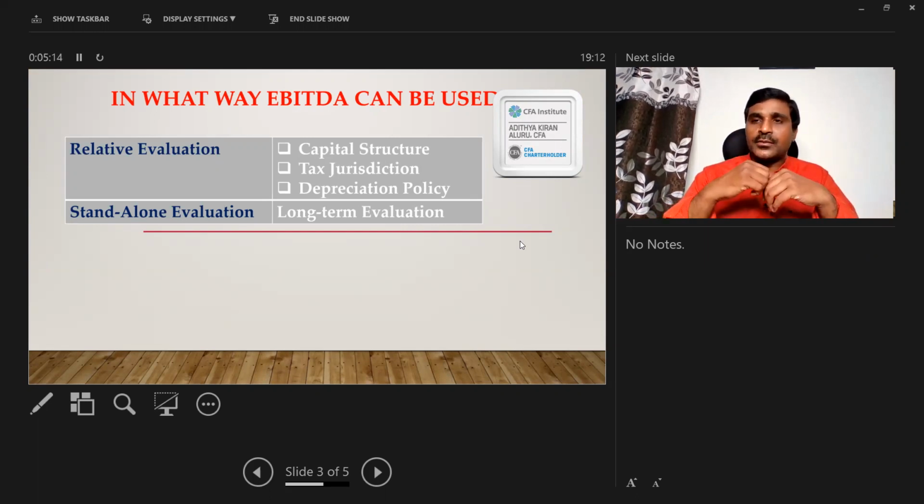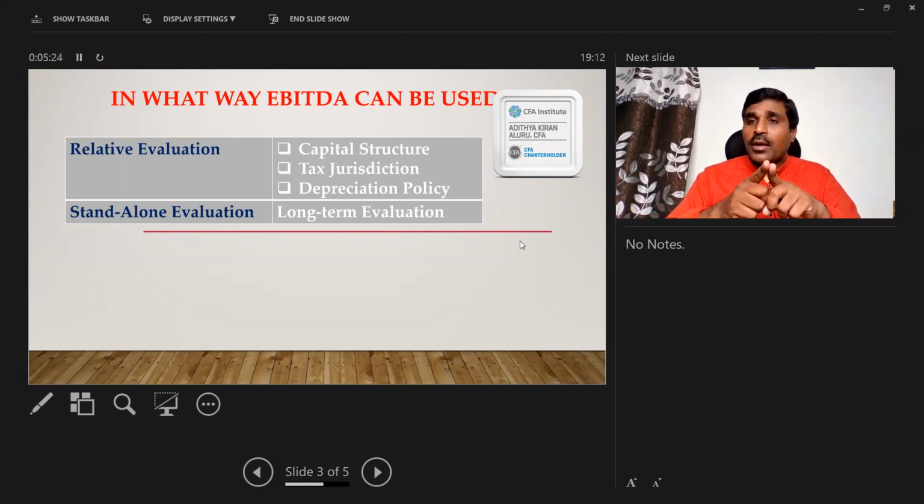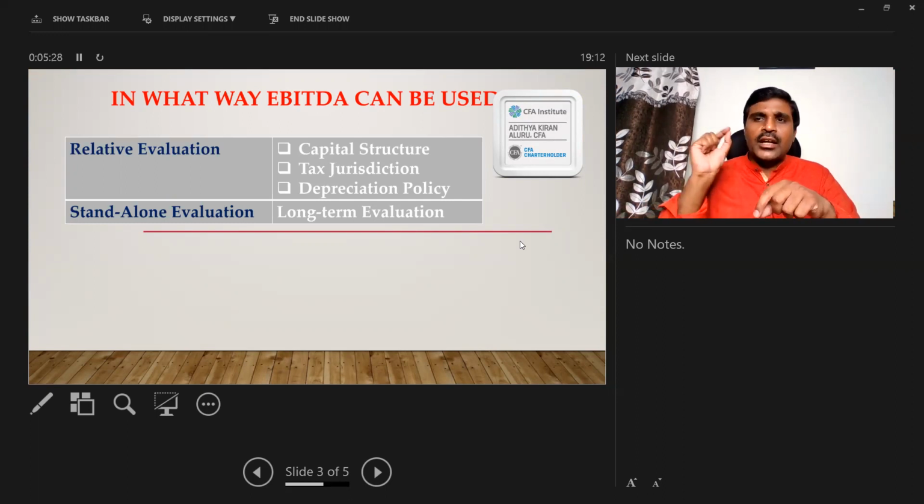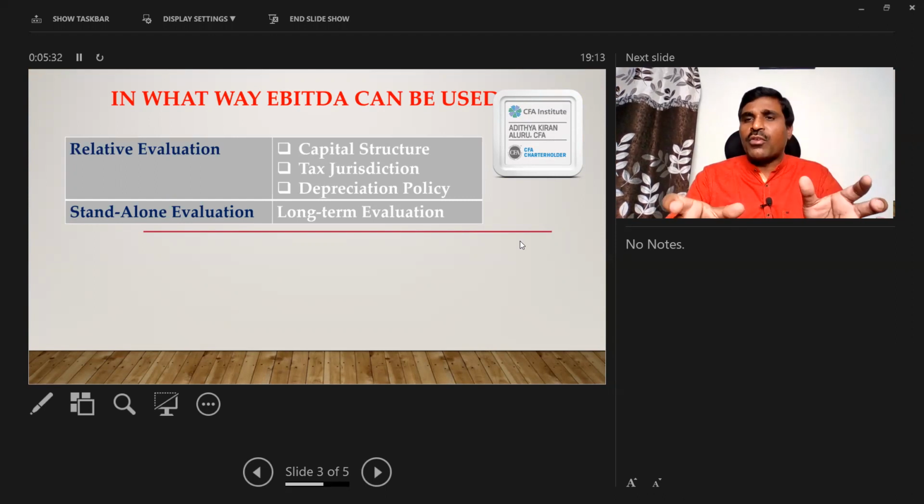Next, sir, why should we exclude depreciation expenses? Depreciation is an accounting treatment. Remember, depreciation should not be excluded in a standalone performance evaluation. This is the mistake made by most people. Depreciation should be excluded in a relative performance evaluation.